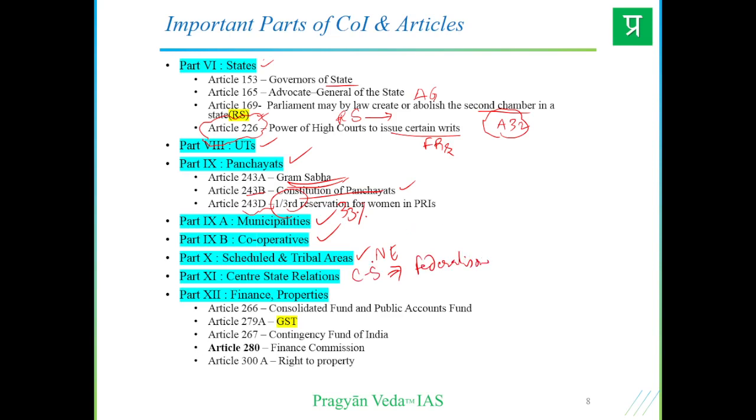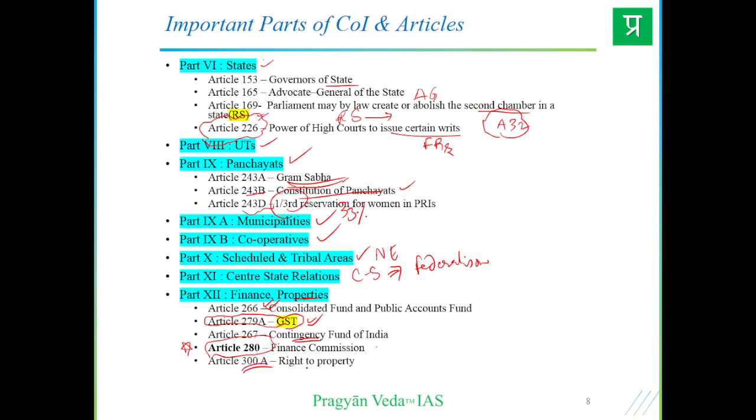Then we have the finance and property related things. Basically some important articles within this: GST, goods and services tax, is entailed within Article 279A. Then the Consolidated Fund of India is there within Article 266. Then Article 267 gives the Contingency Fund of India. Article 280 important, the Finance Commission, a constitutional body again, is there within Article 280.